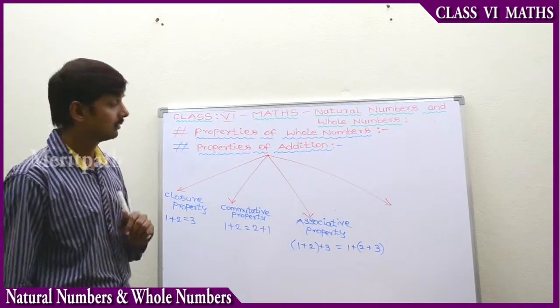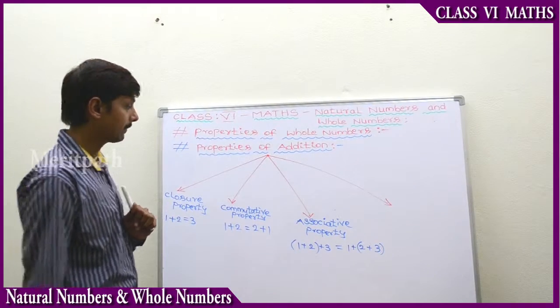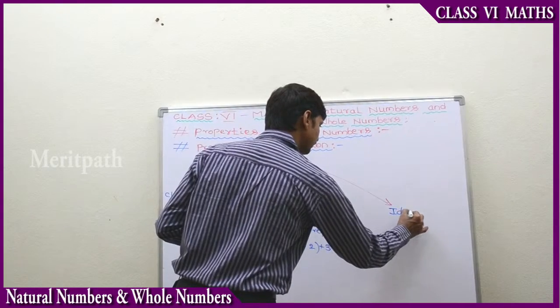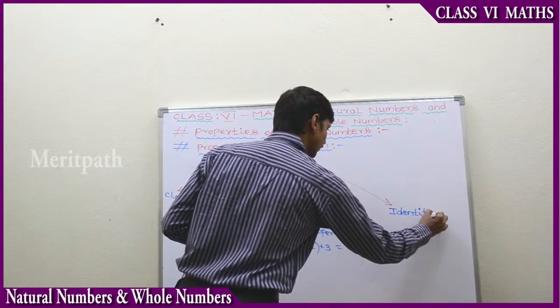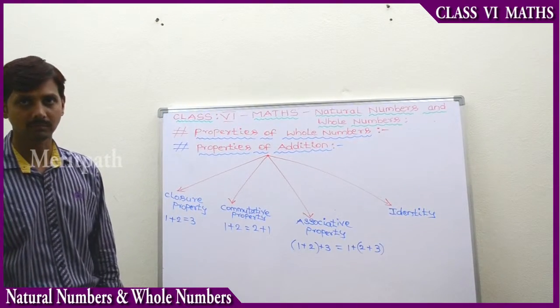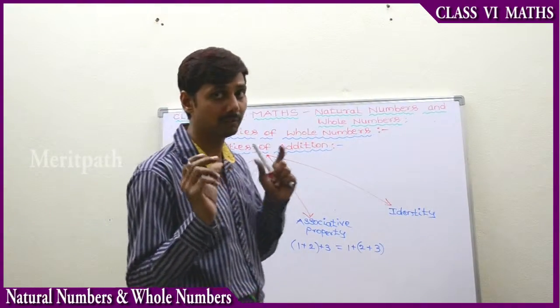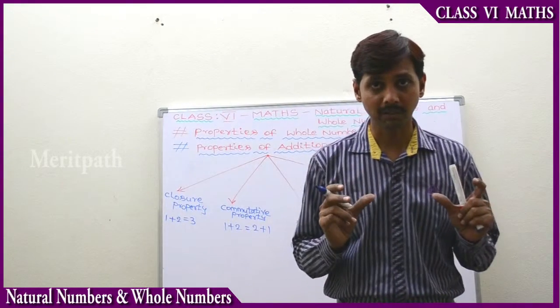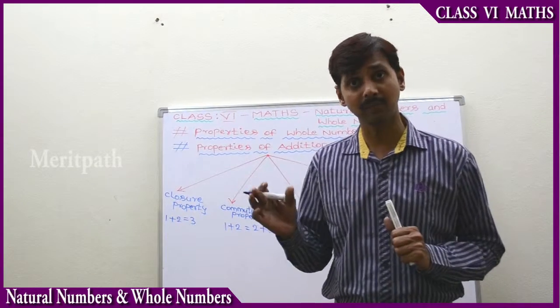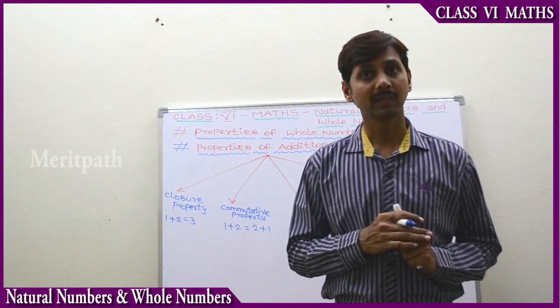Let's see the identity property of addition. The identity rule of addition is this: you take any whole number, add 0 to that number, and you get the same number. This is nothing but identity.